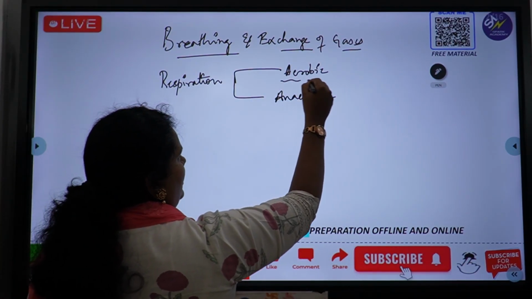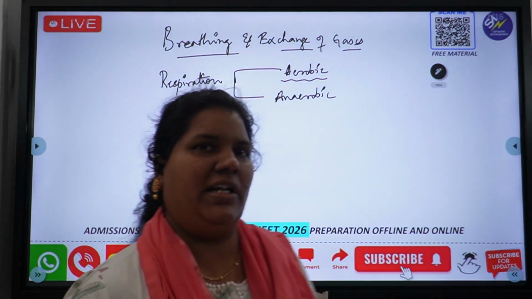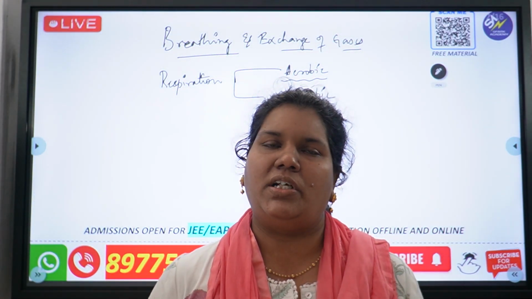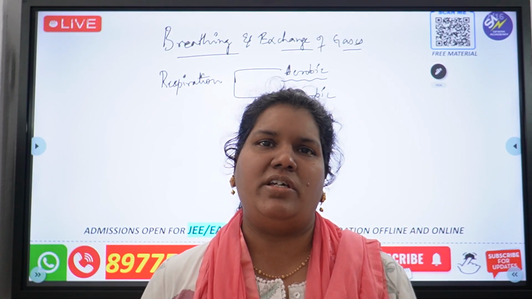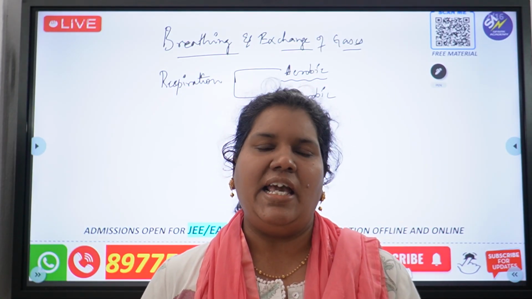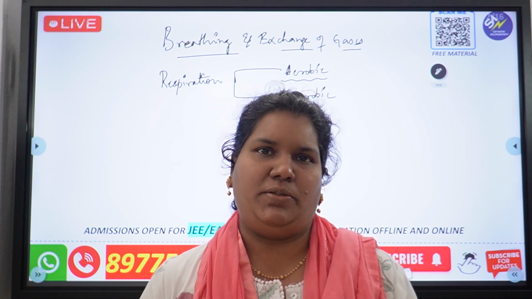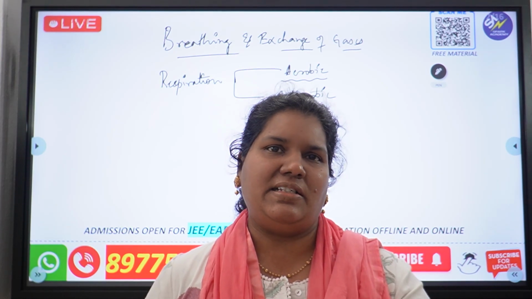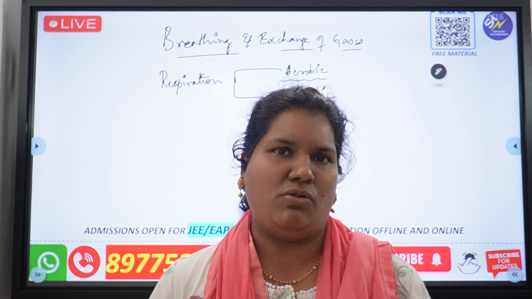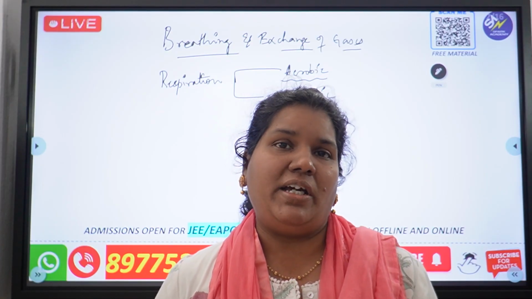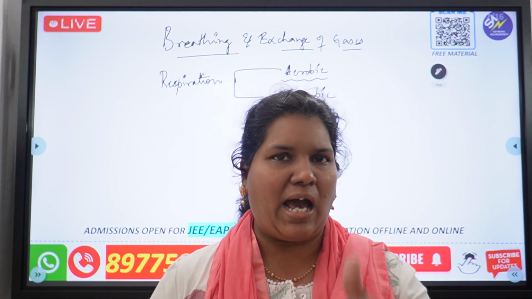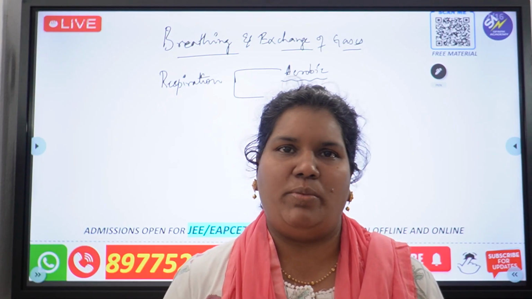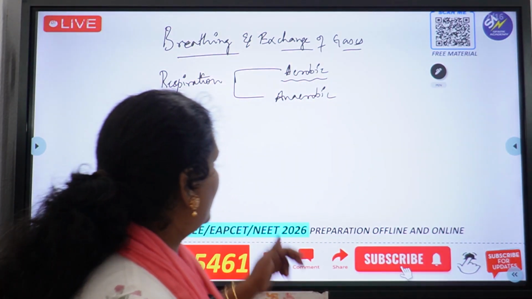What I said now comes under aerobic respiration. What is aerobic respiration? The catabolic process, or breaking down of macromolecules, in the presence of oxygen is aerobic respiration. And since it is happening inside the cell, we call it cellular respiration also. Now, what is anaerobic respiration? The breaking down of macromolecules in the absence of oxygen is anaerobic respiration. Let's see the reaction once.